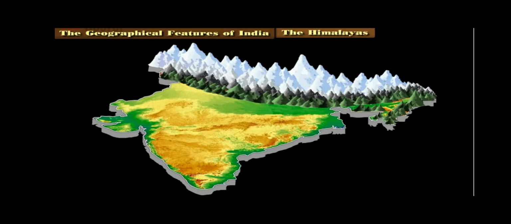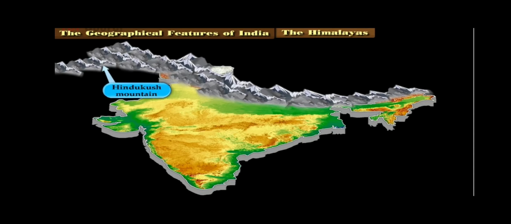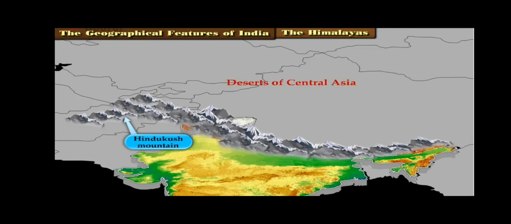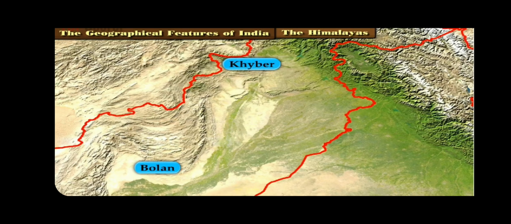The Himalayas. The Himalayas, located in the north and adorned with very high snow-clad peaks, along with the Hindu Kush mountain, have formed a sort of impervious fortification for the Indian subcontinent. These mountain ranges have separated the Indian subcontinent from the deserts of Central Asia. The trade routes which went through the Khyber and Bolan passes in the Hindu Kush mountain ranges were connected to the trade route of Central Asia.